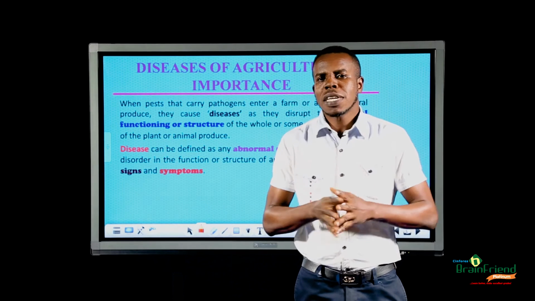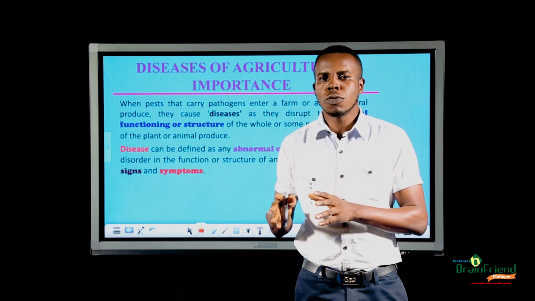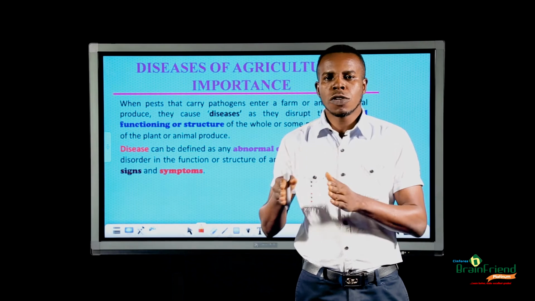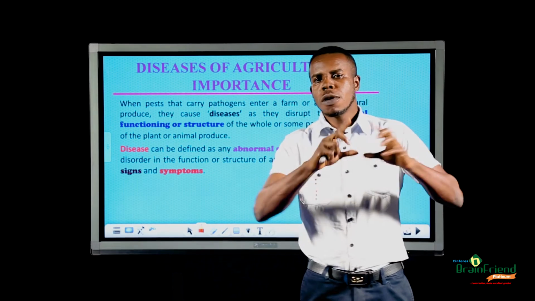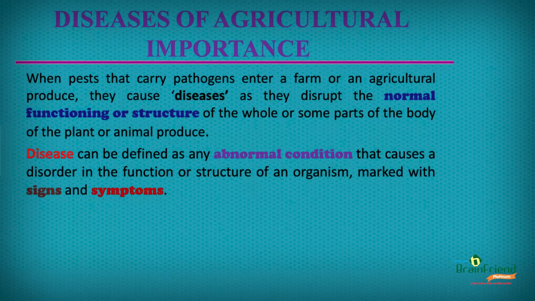When pathogens being carried by pests enter a farm or an agricultural produce, they cause diseases which disrupt normal functioning or structure of the whole body or parts of the body. Now, what is disease? Disease is defined as an abnormal condition that causes a disorder in the form and structure of an organism, marked with signs and symptoms.